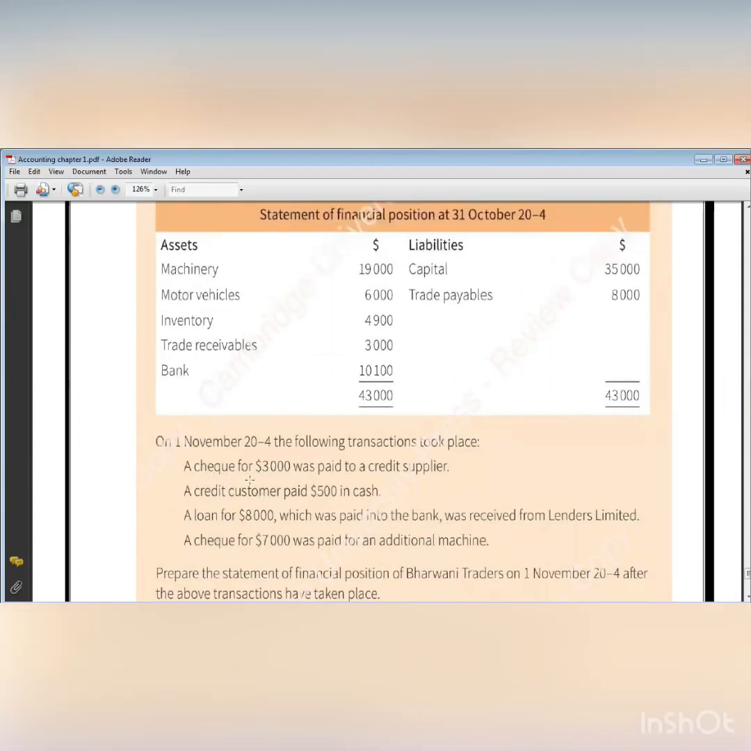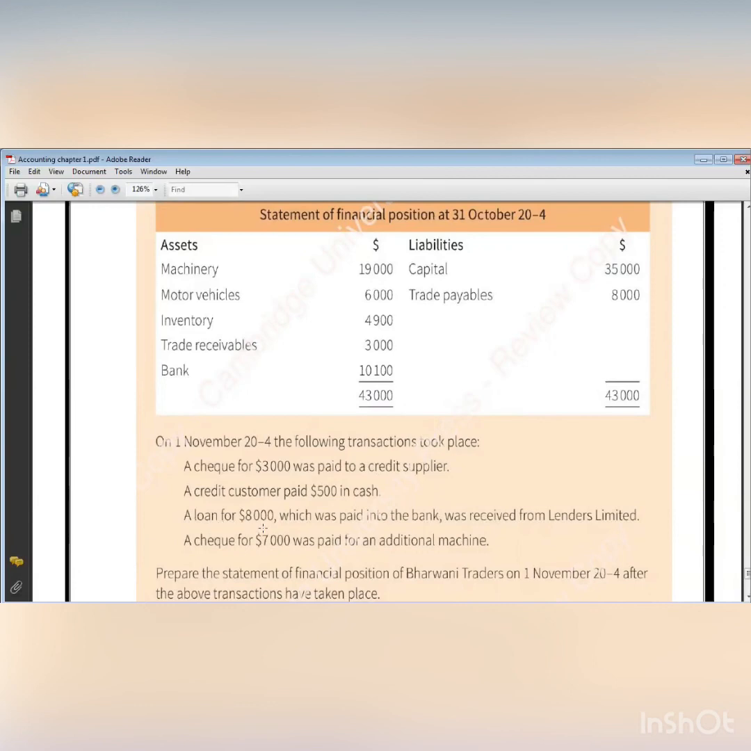So here he said a check for 3,000 was paid to a credit supplier. So I paid a credit supplier by check. This means what will happen? My bank will decrease. So this 10,100 will be decreased by 3,000. I paid to whom? To a credit supplier, which is trade payable. So my trade payable will decrease because I repaid him. So this 8,000 will be 5,000. So I will cut this and write here 5,000. And this bank will be 7,100.